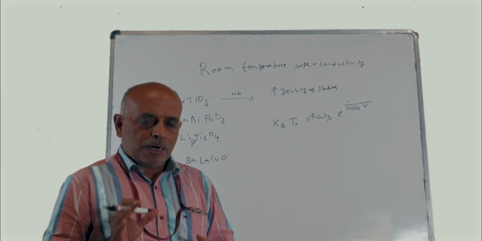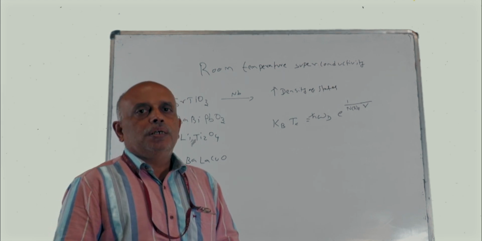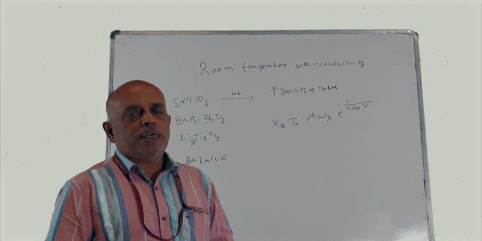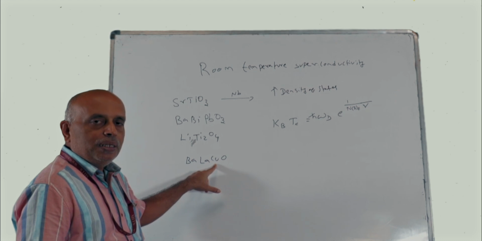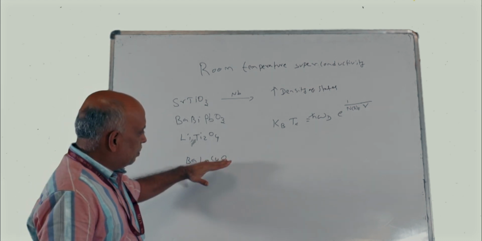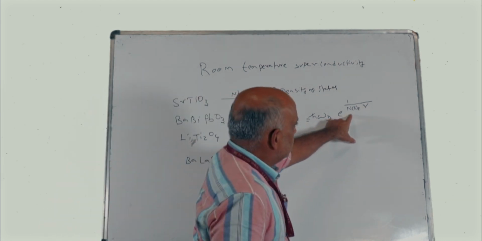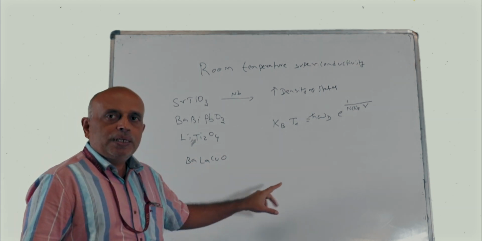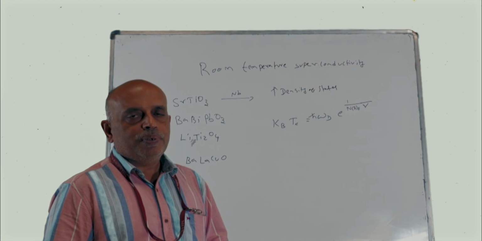So compounds which showed Jahn-Teller distortions were apt to produce superconducting transitions. Because copper in this compound can show Jahn-Teller distortion, they thought that by playing with the density of states and the coupling constant in this barium lanthanum copper oxide compound, they could vary the Tc and attain high temperature superconductivity.